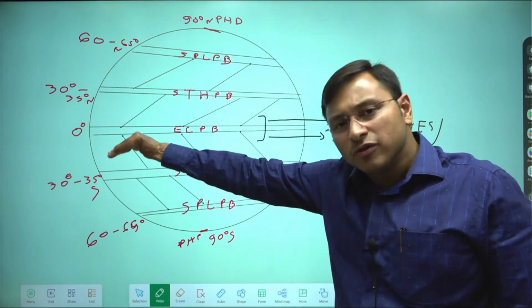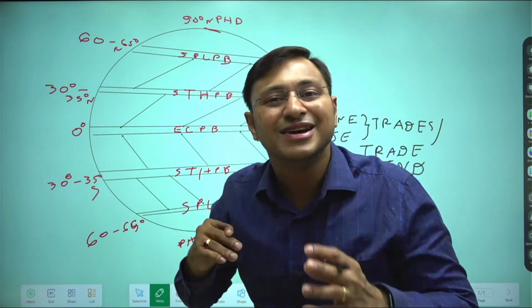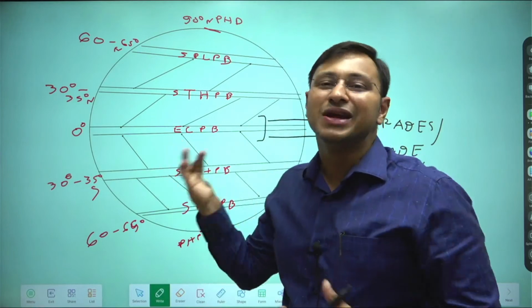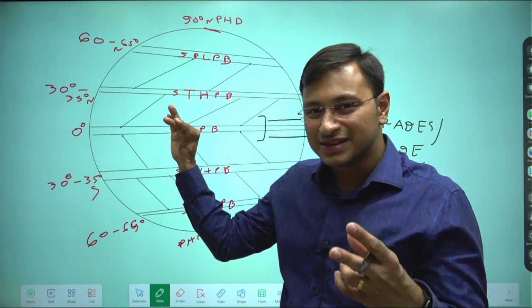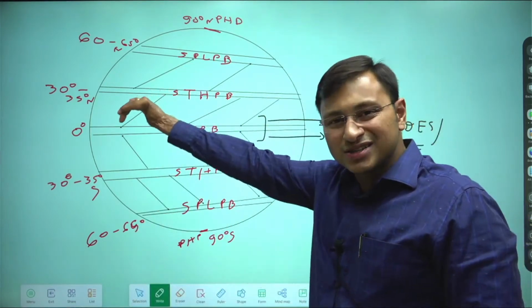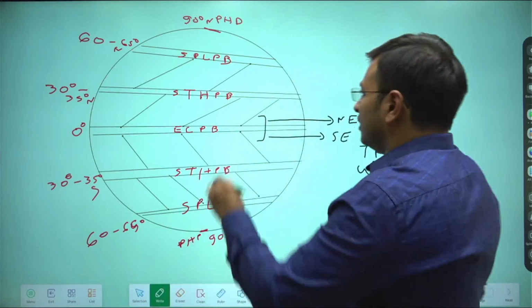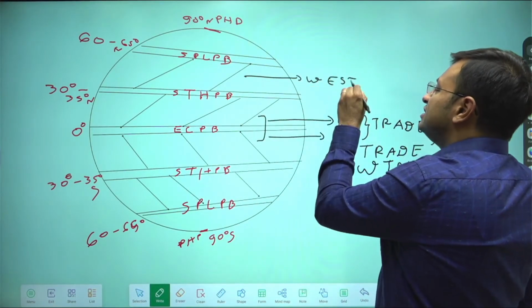Because as we move from the equator towards the poles, the Coriolis force deflection will increase. Why is this so? Today we'll finally get the answer to it. Why will Coriolis force deflection increase if we move away from the equator towards the poles? So as this wind tends to appear from the west side, these winds are called westerlies.